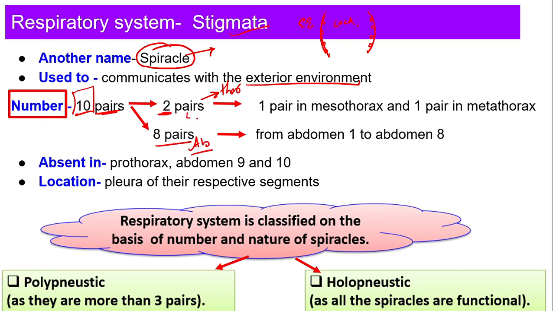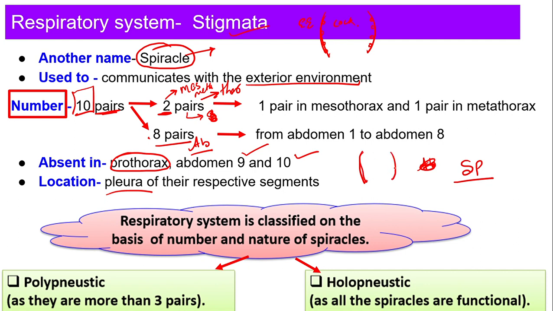But wait, how many thoracic segments do we have? We have 3 thoracic segments and 10 abdominal segments. So where is it not present? Write in the comment box. Where are your spiracles not present? It is not present in the prothorax. Then in which thorax will it be present? It is present in the meso as well as the metathorax. In which abdominal segments is it not present? It is not present in the 9th and 10th abdomen. Where is the location? Just now I told you, pleura. Do you remember? Pleura is nothing but the sclerite of the lateral side. The sclerite of the lateral side we call pleura.